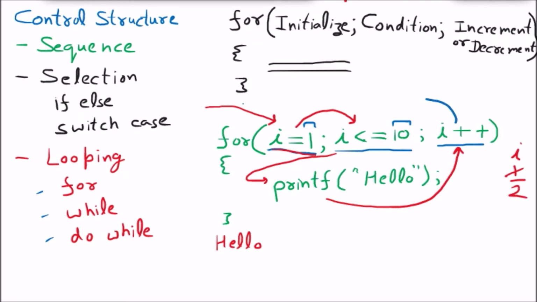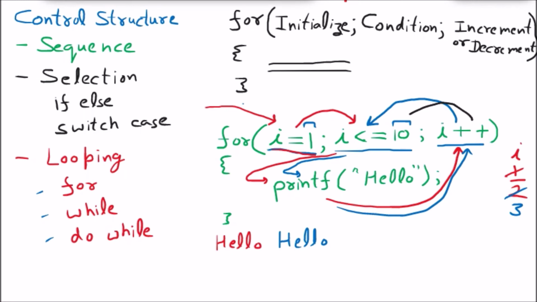After that again it will go back, checking the condition, is 2 less than equal to 10? True. Again come down, again printing hello, again go back, i plus plus, the new value of i is 3 now. Again checking the condition, 3 less than equal to 10. True. Again come down and print hello.